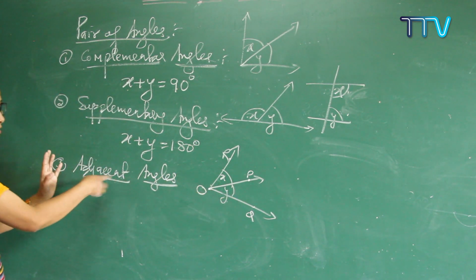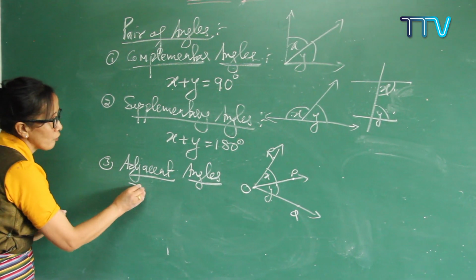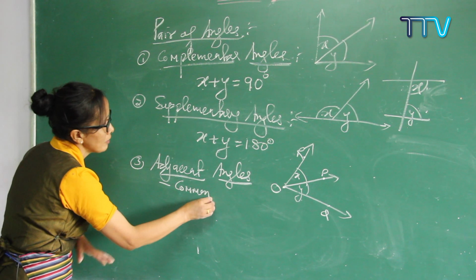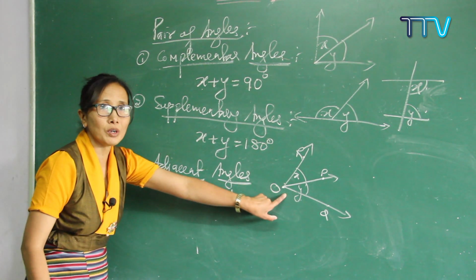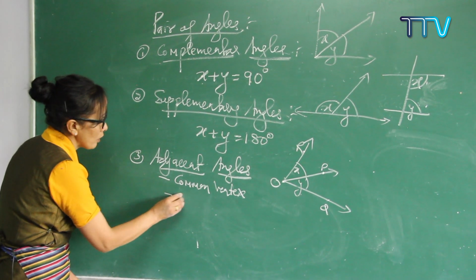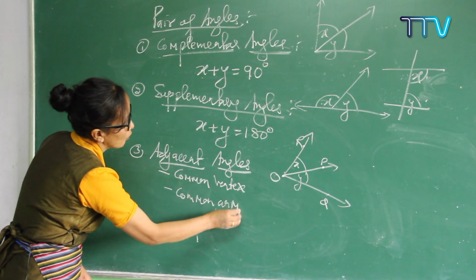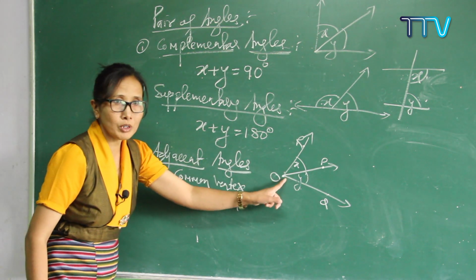Understood? So now adjacent means what kind of angles and what kind of conditions do we need? First of all, they should have one common vertex. I'll write it down. Again here it is exactly one common vertex. And the second one, they should have one common arm. In between these there is one common arm. So OP is one common arm.